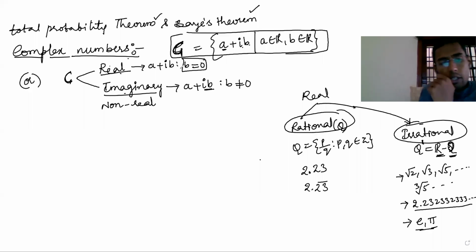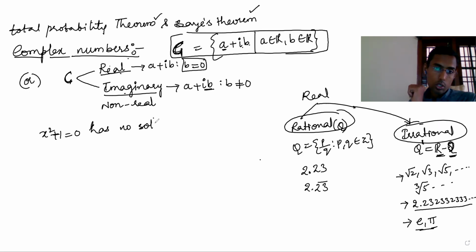So why do these complex numbers have to be there? Why have these complex numbers come into existence? Here, the simple thing is that x square plus 1 equal to 0 has no solution in real numbers. Okay, what x value should you take to satisfy this equation? There is no x value in real numbers.